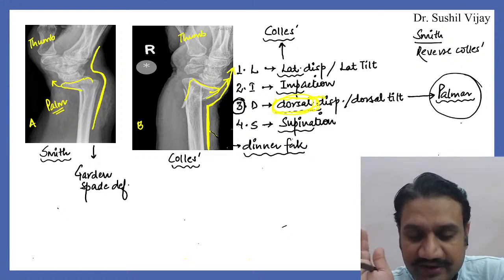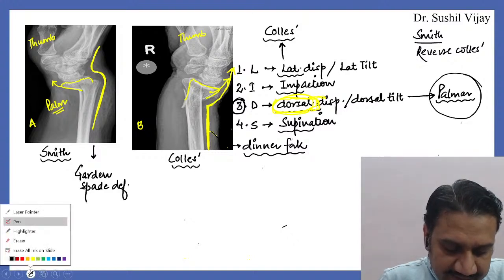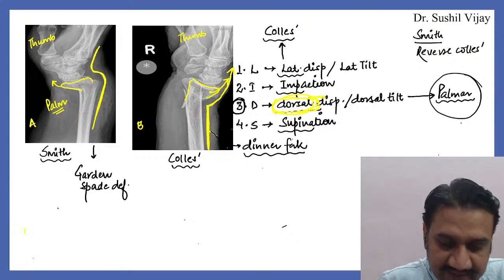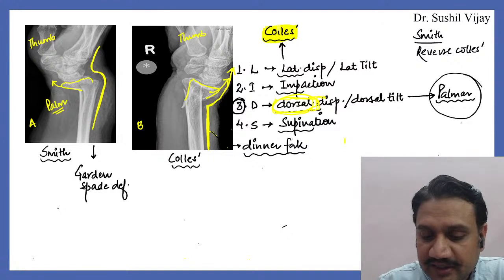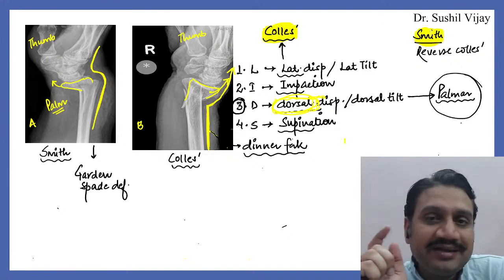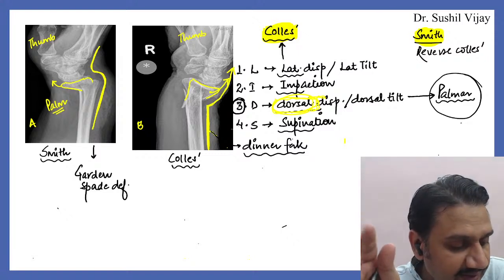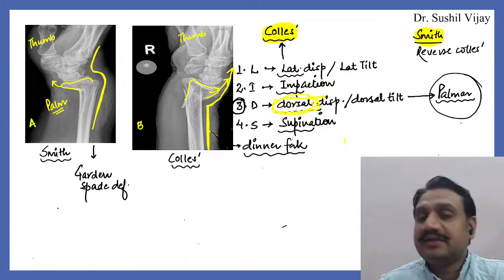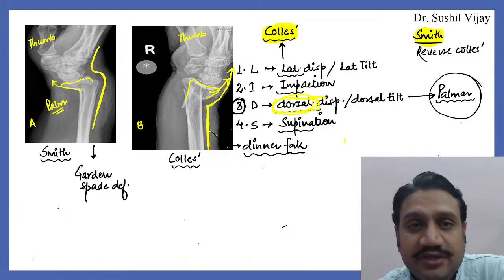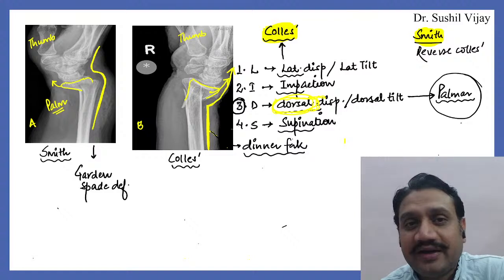I hope it is fine with everyone. The Colles and the Smith, that is a way to differentiate. Please don't forget that. That's how you have to identify them in your exam as well. I hope this is very clear. Garden spade, Smith fracture, perfect. So that is your first MCQ: Colles and Smith, how to identify.